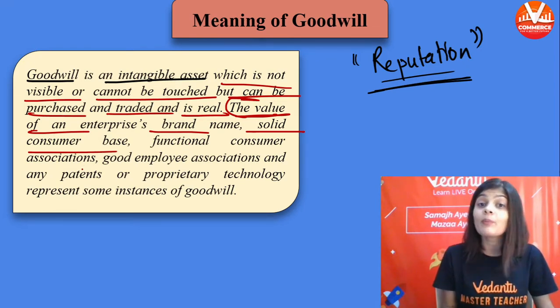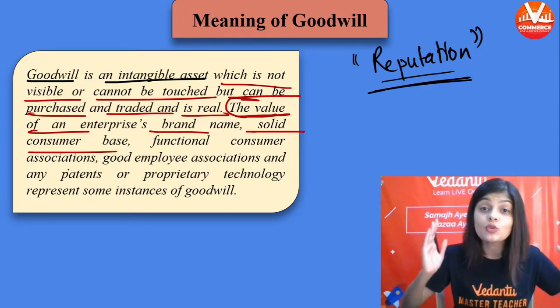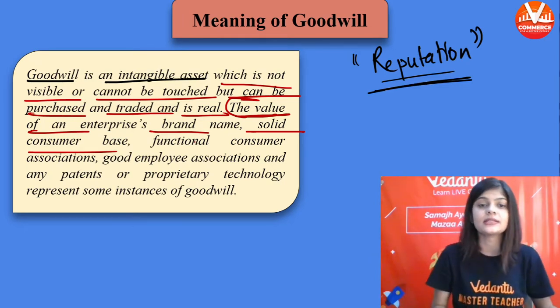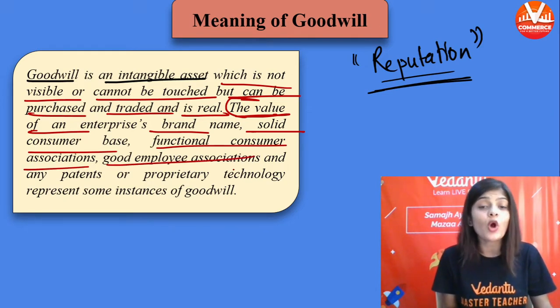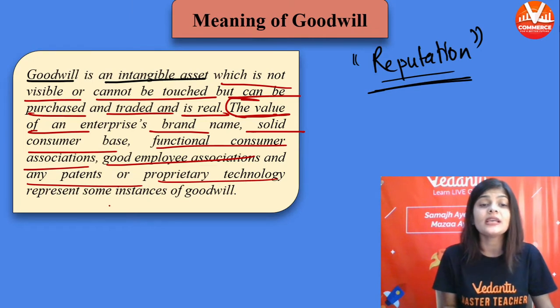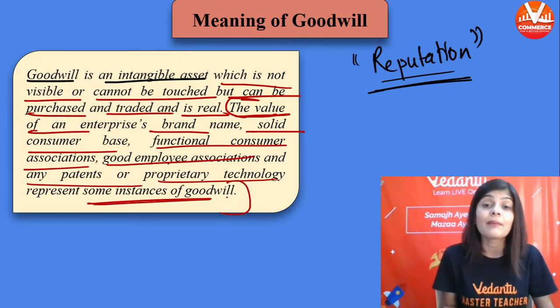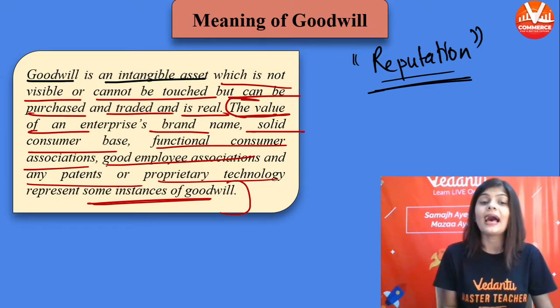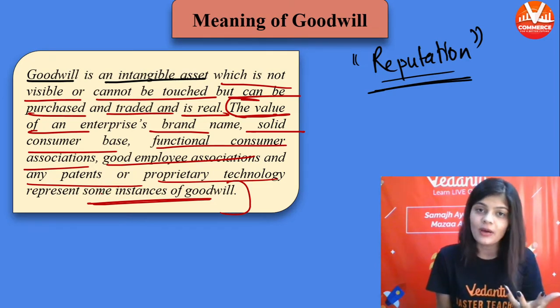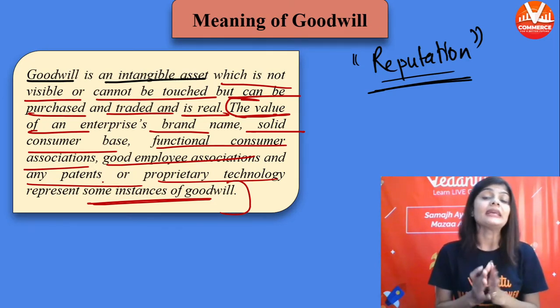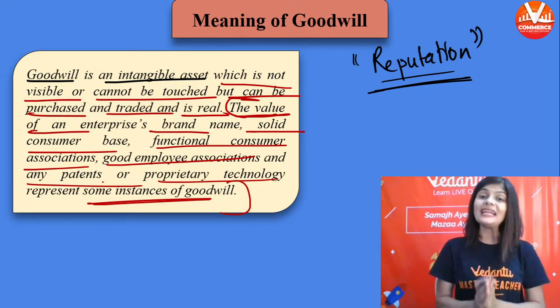Solid consumer base. They have a solid consumer base, a lot of customers. Functional customer association, good employee associations, and any patent or proprietary technology are some instances of goodwill. These are the examples of goodwill. They have good employee association, they have a good consumer base. So they are the examples of goodwill. Mainly what is goodwill?